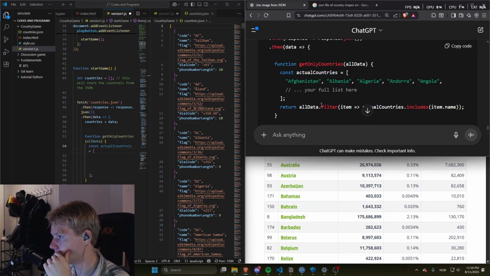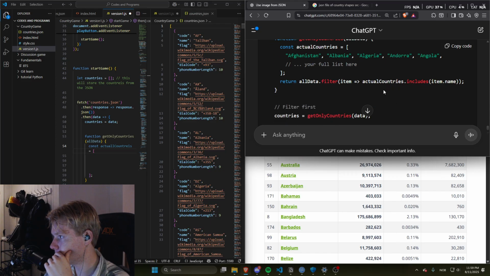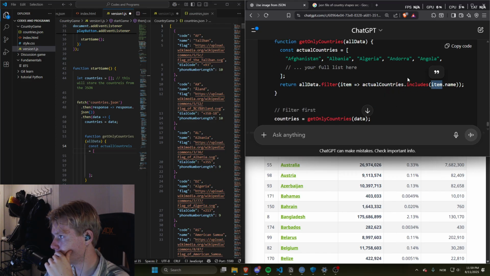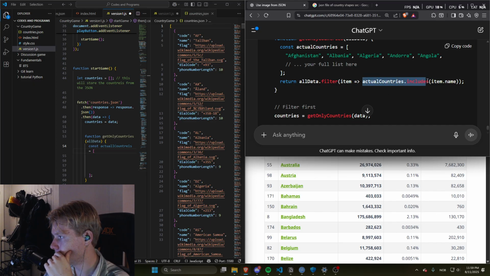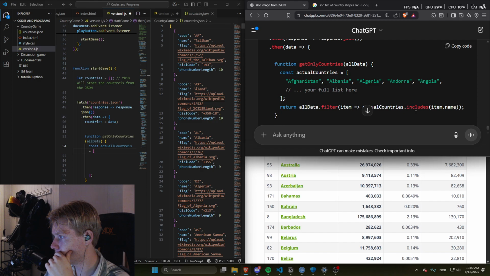It returns all data.filter. So each item, like all these are the different items, and it returns the name of this list.